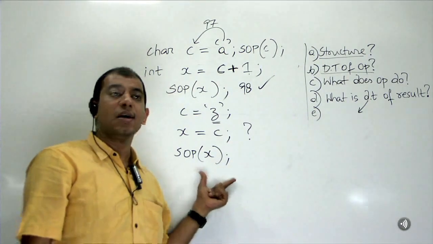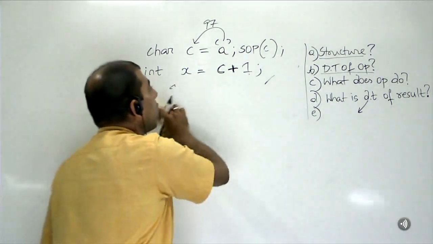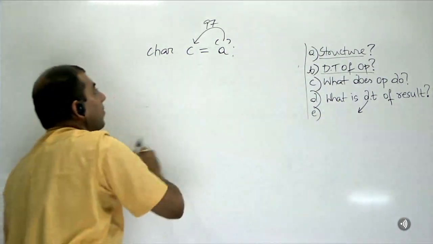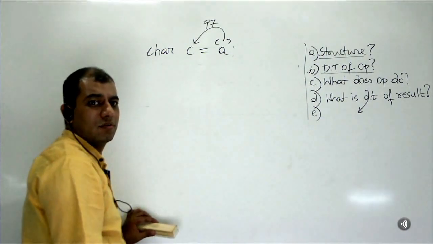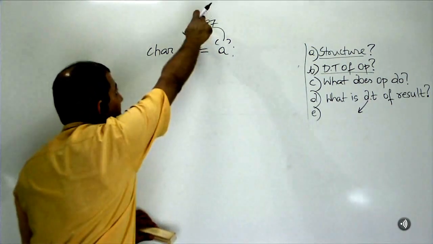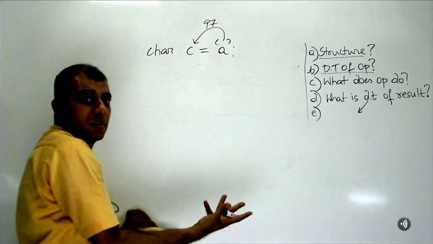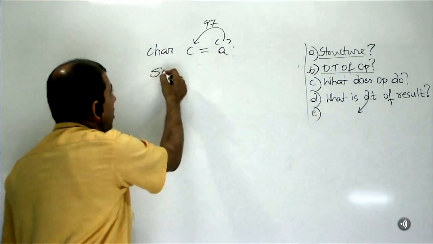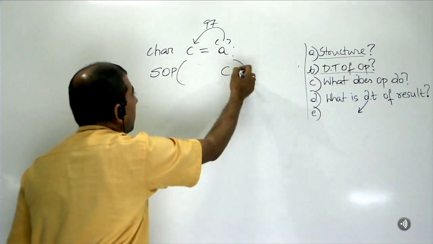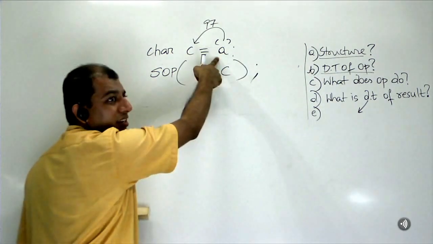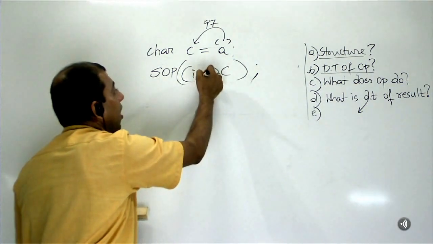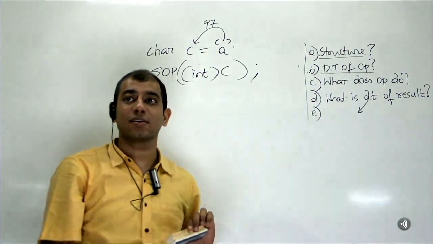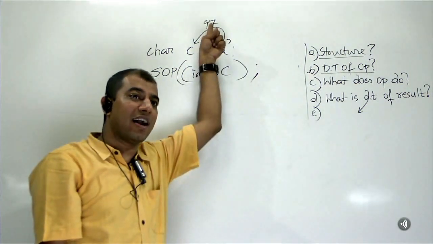Everybody got this? That means if I wanted to know the numerical value for a character, what should I do? A is 97. If I simply do SOP of C, what it will print is A. If I do this, 97.